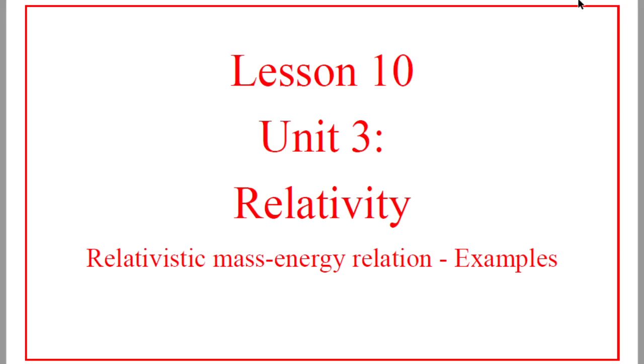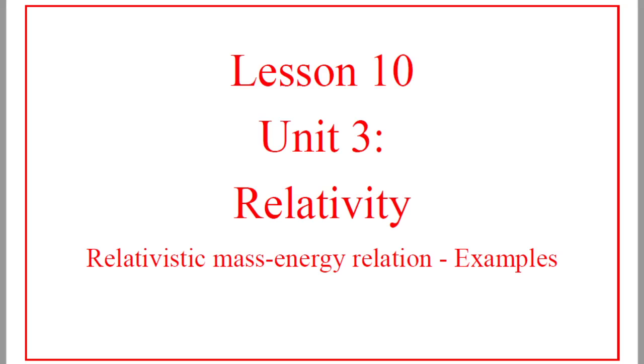In the last class, we derived the relation between mass and energy, and we found that it is one of the important relationships obtained from the special theory of relativity. An amount of energy E is equivalent to an amount of mass m by the relation E equals mc squared. An amount of mass m can be converted to energy. The energy released will be mc squared. And this is the mass-energy relation.